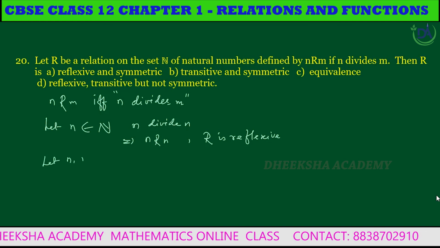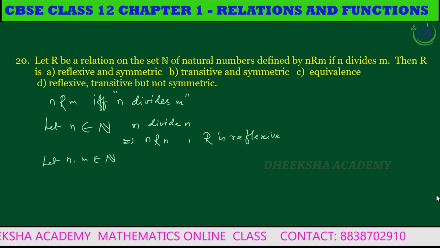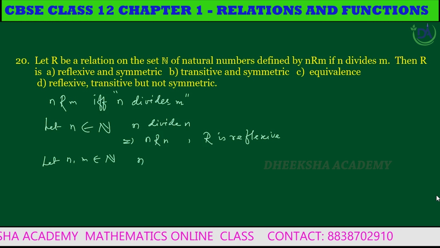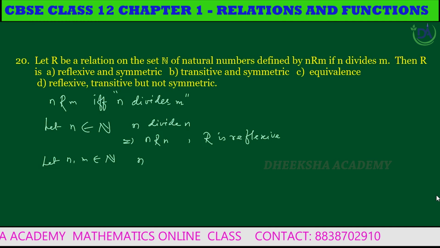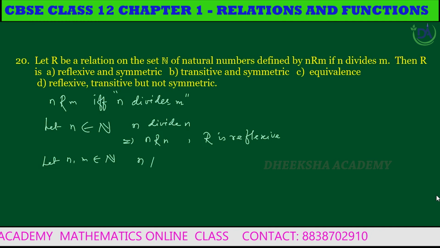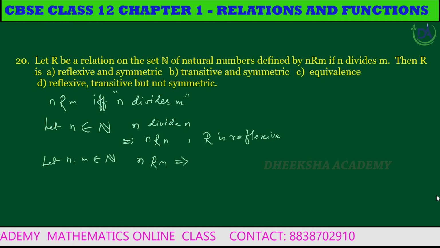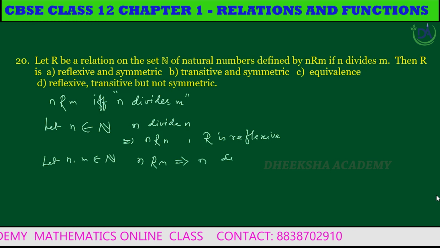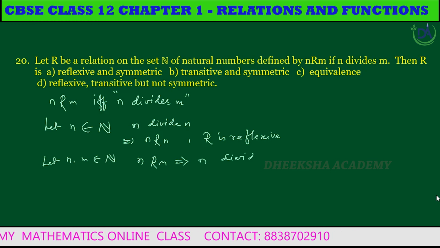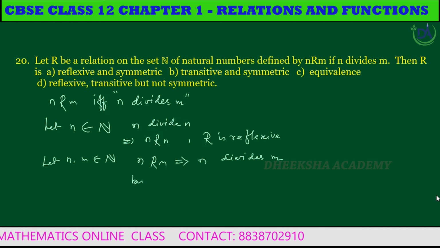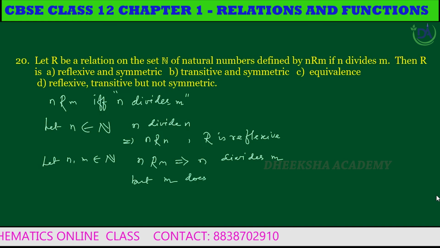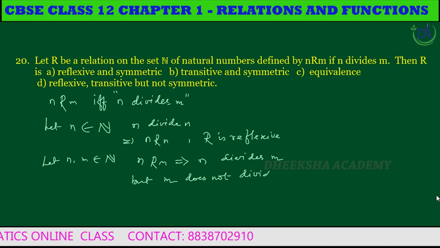Let n comma m belong to N. n related to m gives n divides m. n divides m, but m does not divide n.